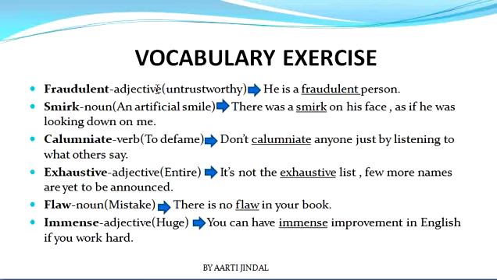मतलब जिस पर हम भरोसा नहीं कर सकते, जो धोखा करता हो या किसी तरीके का धोखा. So the sentence is he is a fraudulent person. वह एक धोखेबाज आदमी है. Now the second word is smirk. Smirk is a noun and the meaning is an artificial smile. मतलब झूठी हंसी. The example is there was a smirk on his face as if he was looking down on me. मतलब उसके चेहरे पर एक झूठी हंसी थी जैसे कि वो मुझे नीचा दिखा रहा हो.